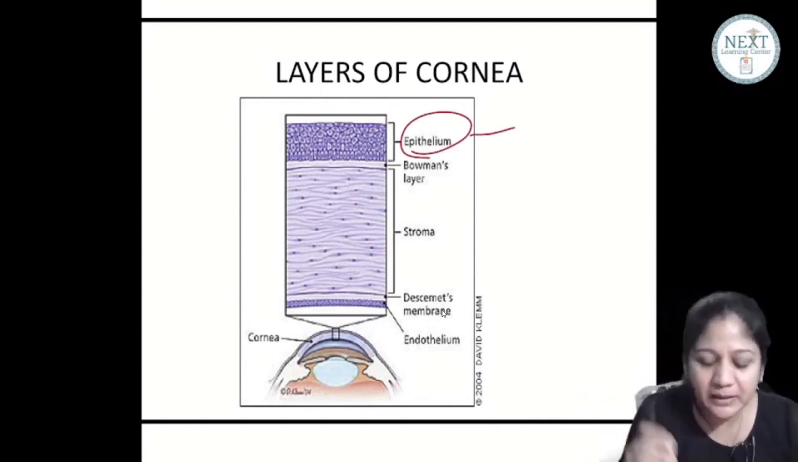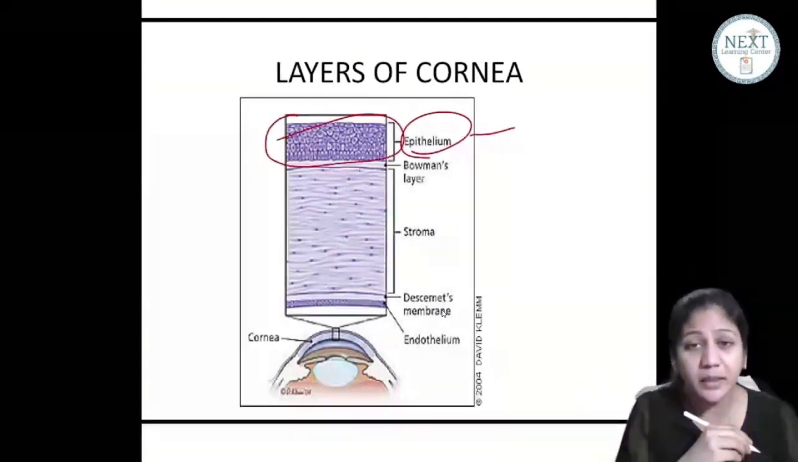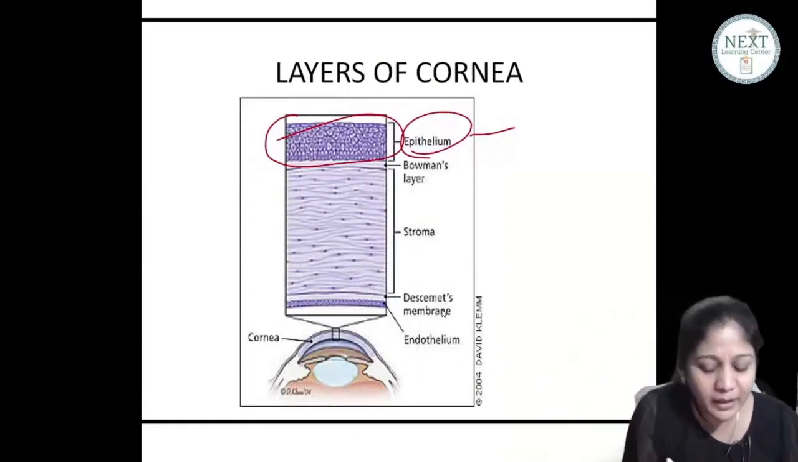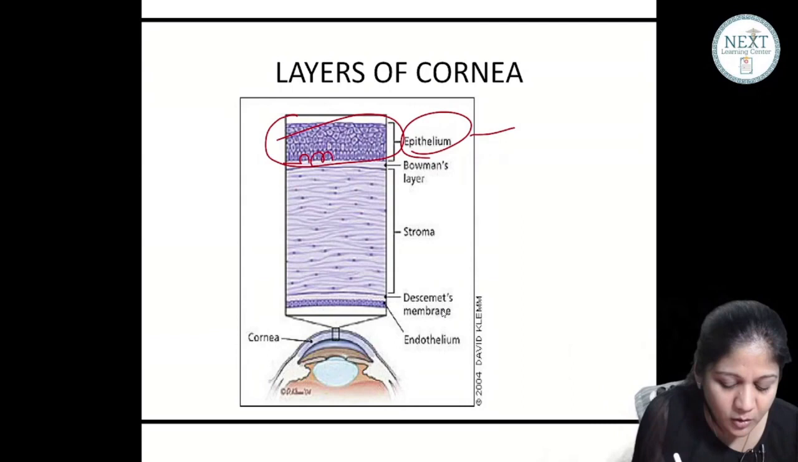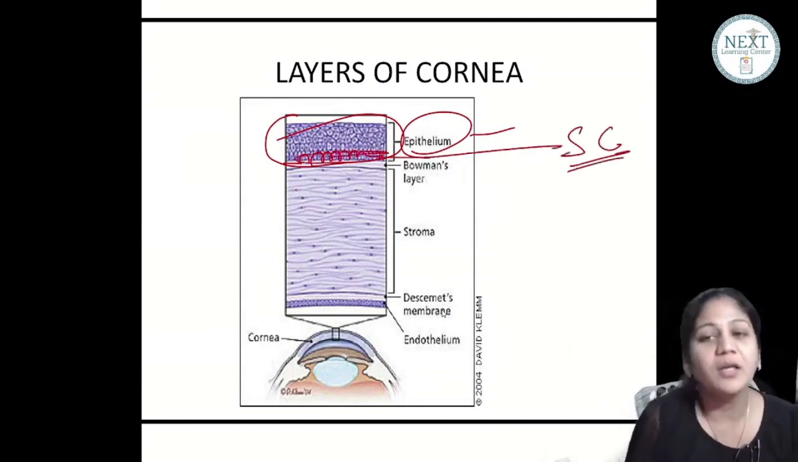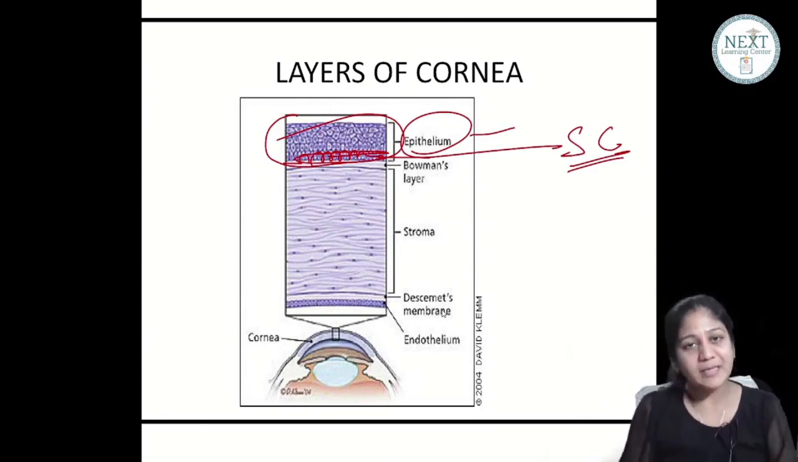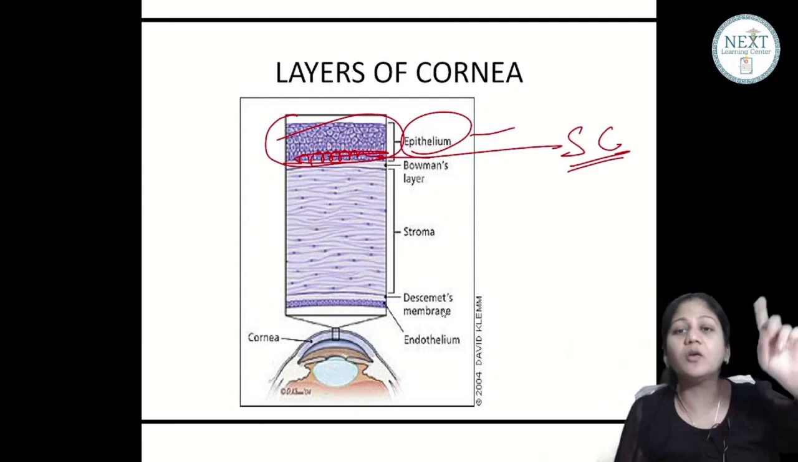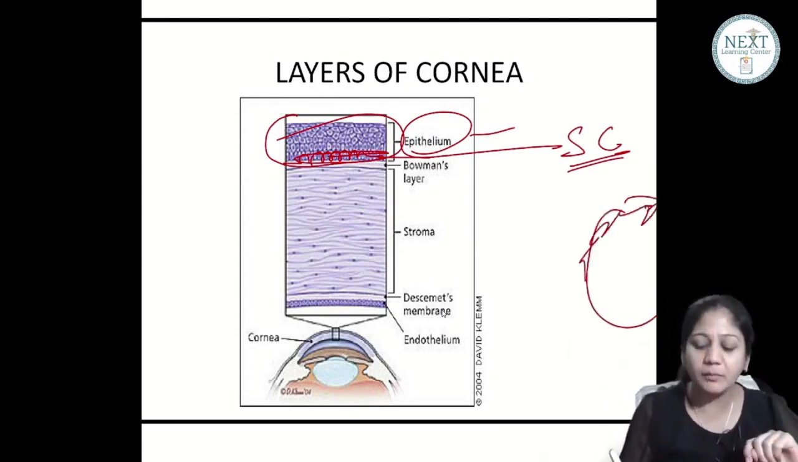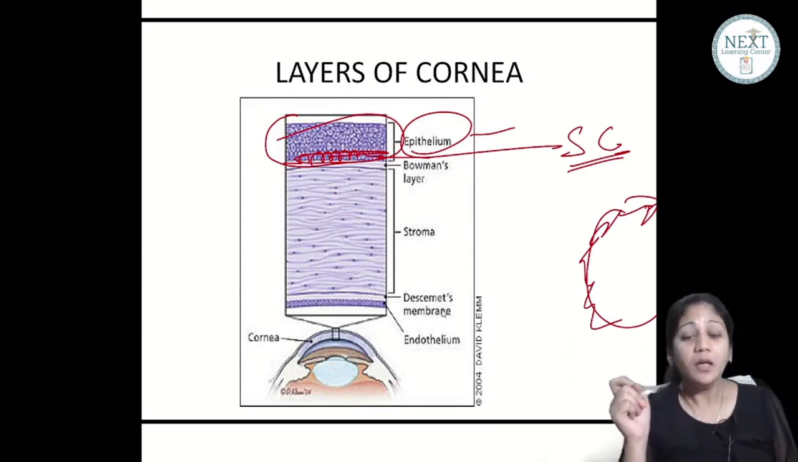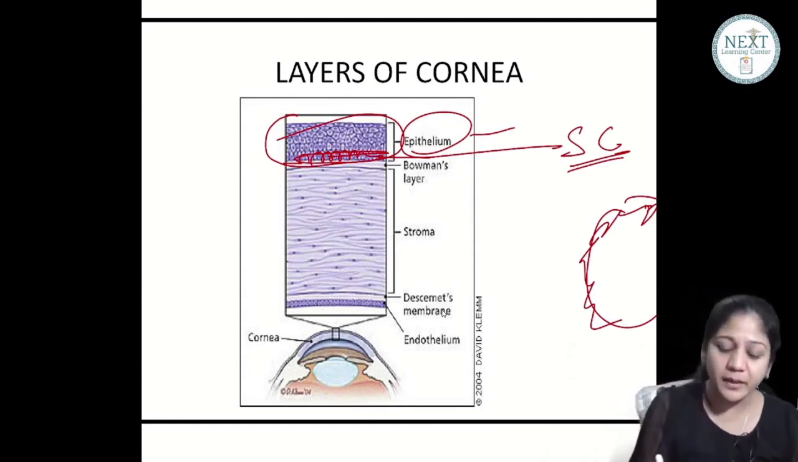Now, when you see the epithelium carefully, it is again multi-layered. The epithelium itself has many layers. Now, the basal layer of the epithelium, please remember, this is your basal layer. This basal layer of epithelium has stem cells. Remember the palisades of Vogt? The palisades of Vogt are present in the basal layer of the epithelium at the level of the limbus.